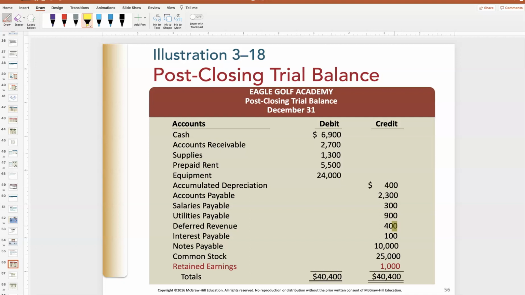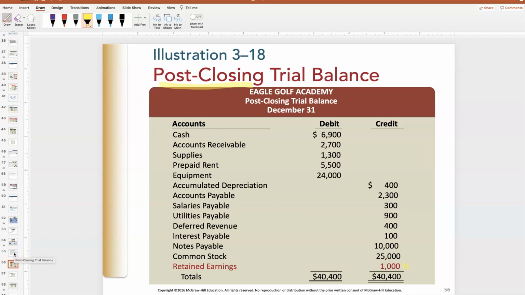Okay, so when you're doing these problems, because when you get to your next project, project 2, you're going to do all of these yourself and connect. Look at that trial balance, that post-closing trial balance. Make sure you don't have any revenues or expenses on here. You should have just zeroed them all out and gotten that retained earnings to match your balance sheet. All right, that's what we do. That's the end of chapter 3.